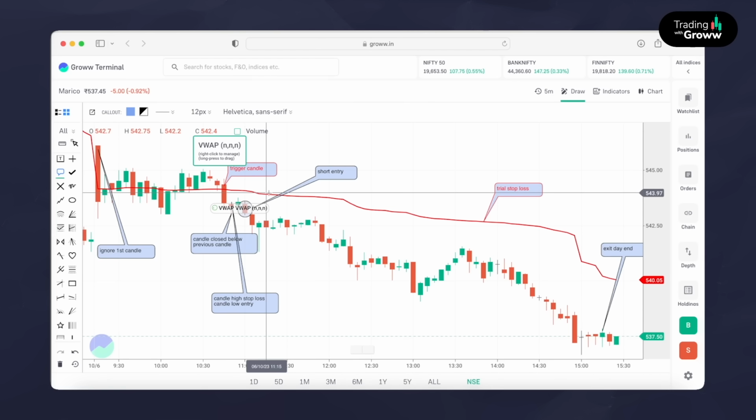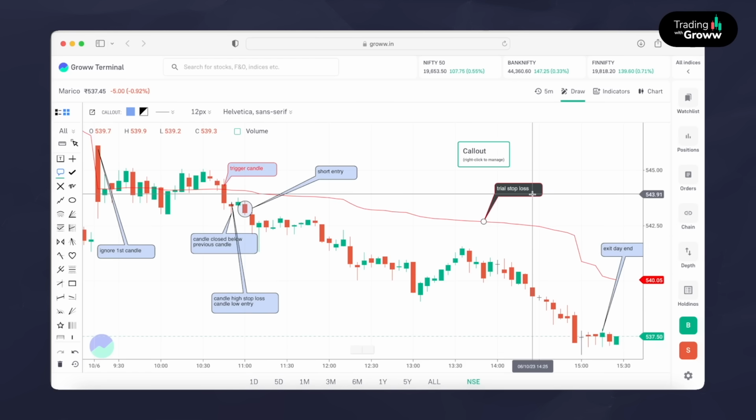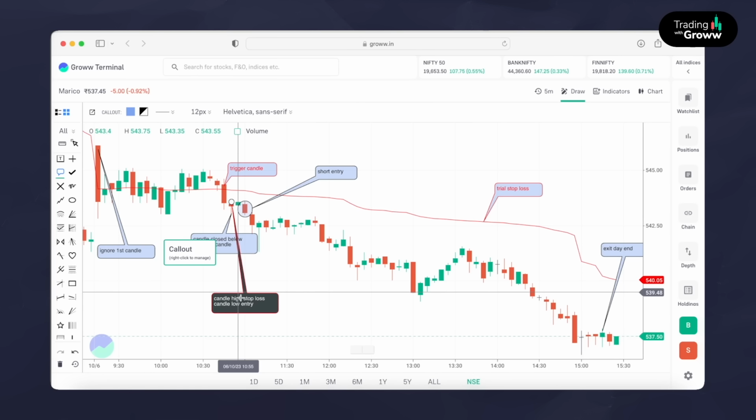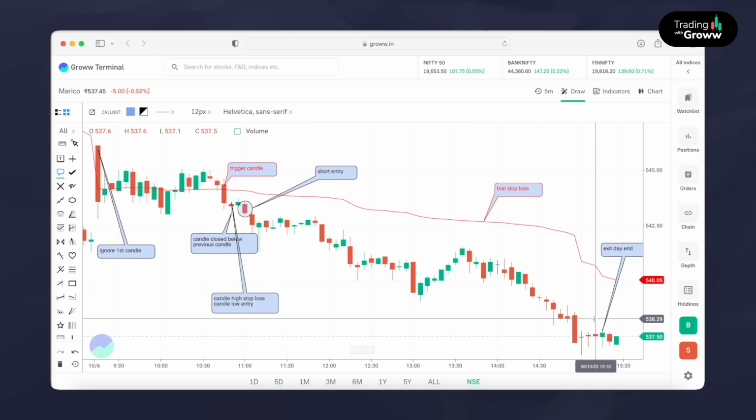Just like the long example, in the short also we use the VWAP as our trailing stop loss. After we shorted, the initial stop loss is the trigger candle's high price. Once we shorted, we keep trailing the stop loss using the VWAP, and by day end we exited. Since it is an intraday position, we are not carrying positions overnight. You just enter as per the trigger and close it by 3:20 in the evening. If there is any market reversal and it closes above VWAP, your trailing stop loss will hit. You just have to exit from it.